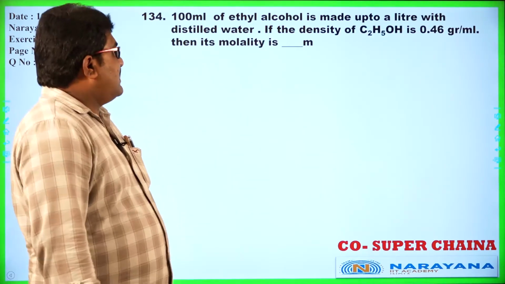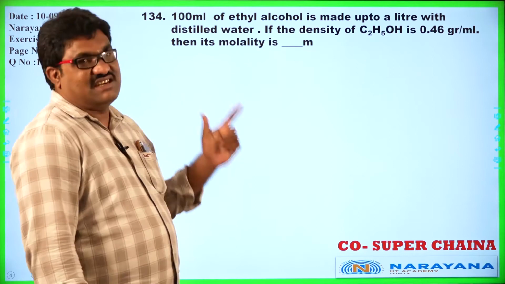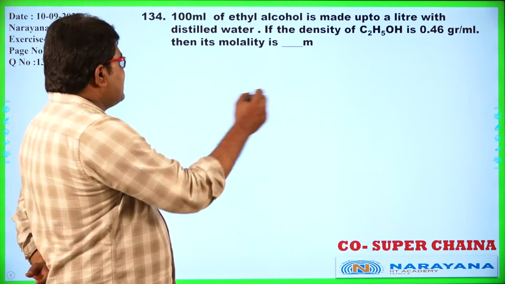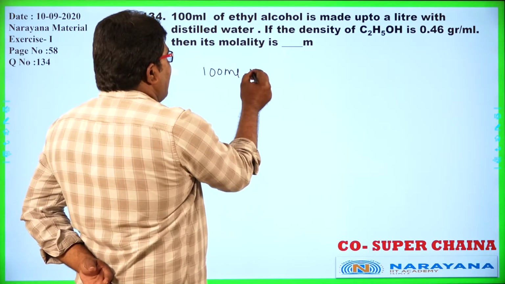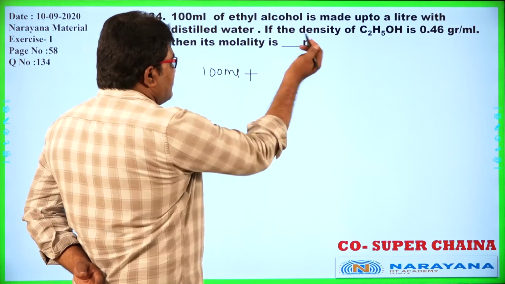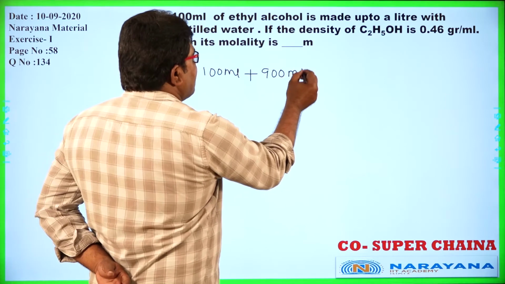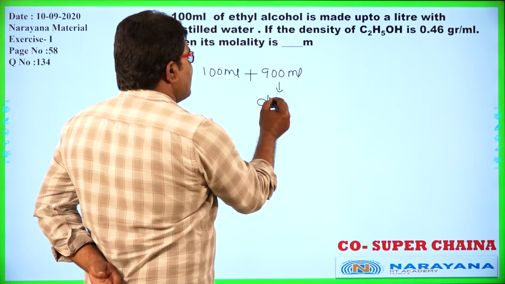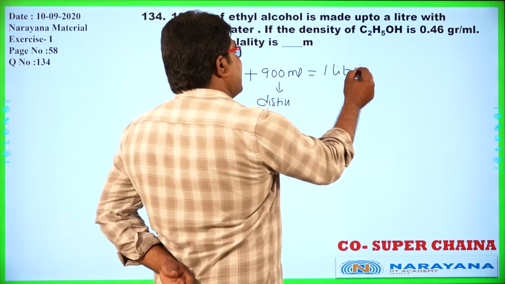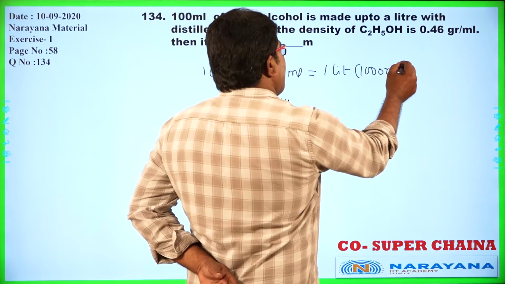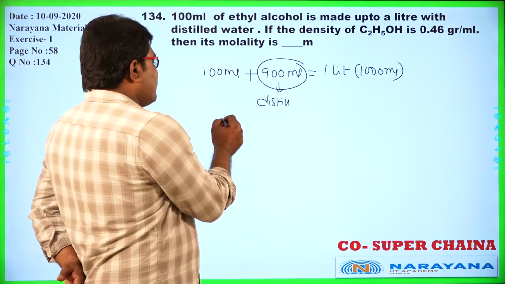100 ml of ethyl alcohol is made up to a liter with distilled water. That means 100 ml of ethyl alcohol plus, in order to make 1 liter of the solution, we have to add 900 ml of distilled water, then only the solution becomes 1 liter, 1000 ml. So what amount of water are we adding here? 900 ml, and as